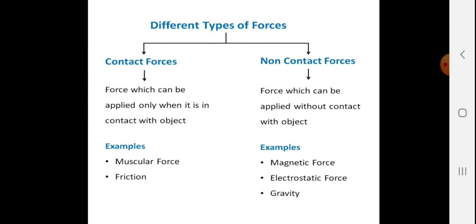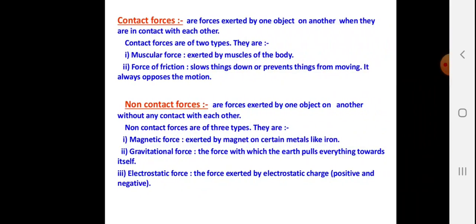Different types of force. The first is contact force. The name itself suggests that contact force is a force which can be applied only when it is in contact with the object. For example, muscular force, all the force applied using muscles. Second, non-contact force: the force which can be applied without contact with the object is known as non-contact force. For example, magnetic force, electrostatic force and gravity.